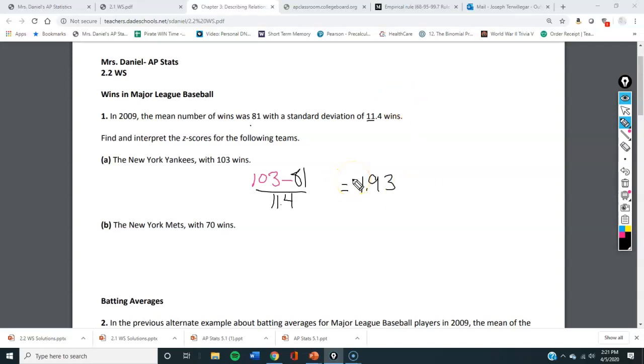Now let's do the Mets. They had 70. So again, I'm going to take their number minus my mean over my standard deviation. I got negative 0.96. So if I'm interpreting, I would say the New York Mets were 0.96 standard deviations below the mean number of wins in Major League Baseball for the 2009 season.